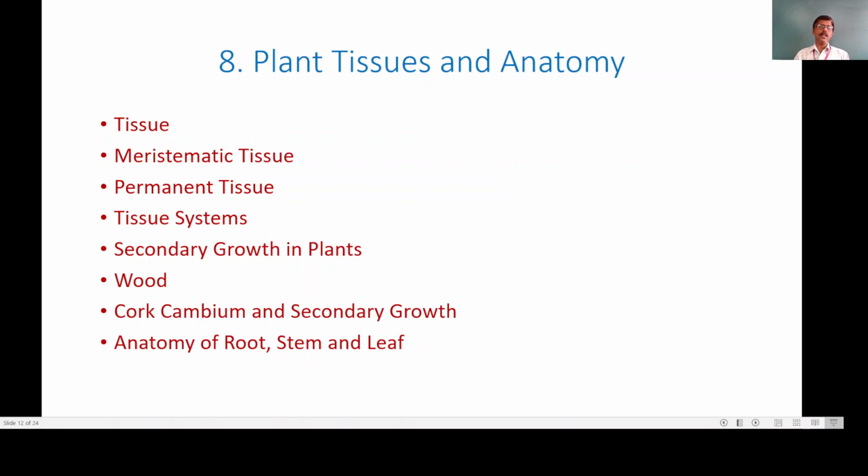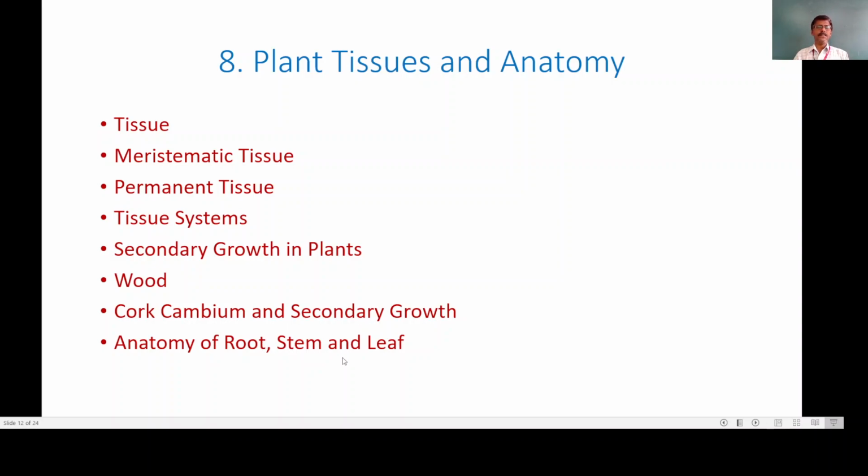Now we will discuss the next topics. We have the tissues: meristematic tissue and permanent tissue. We are going to study the tissue systems, secondary growth in plants, then wood, cork cambium and secondary growth, and the anatomy of root, stem and leaf.